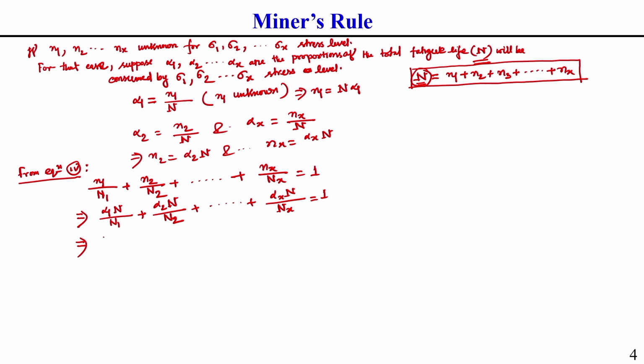So by this we can write alpha 1 by N1 plus alpha 2 by N2 plus dot dot alpha x by Nx equals 1 by capital N. This you should keep in mind.